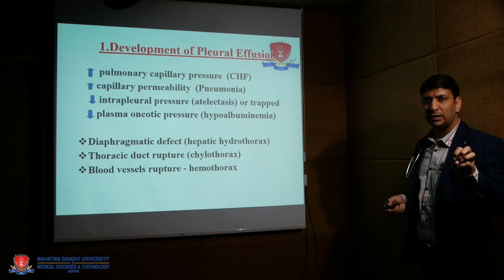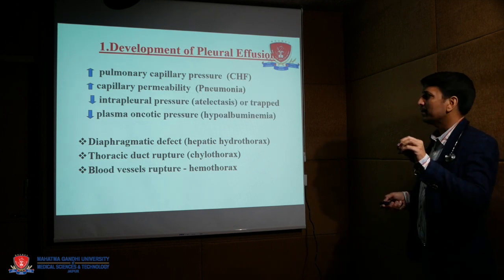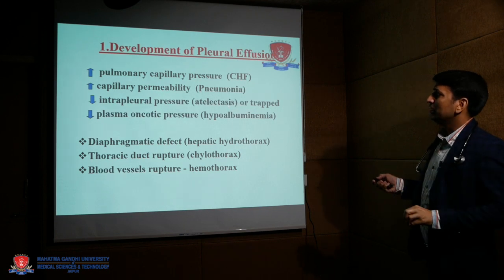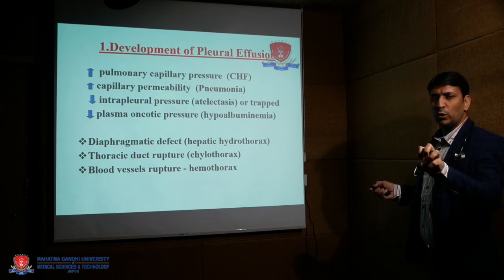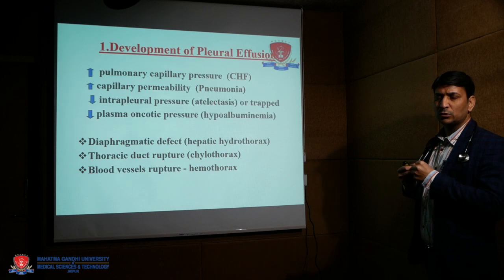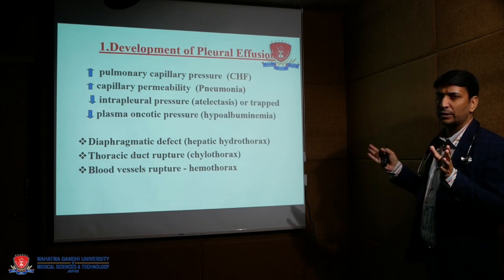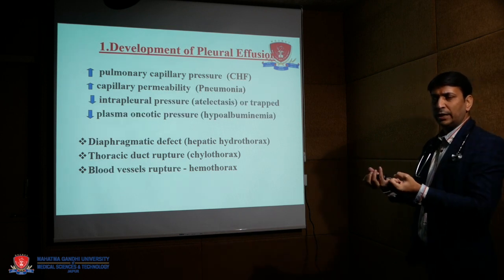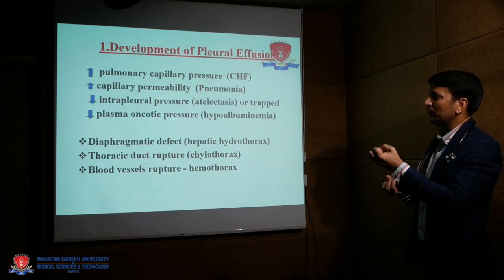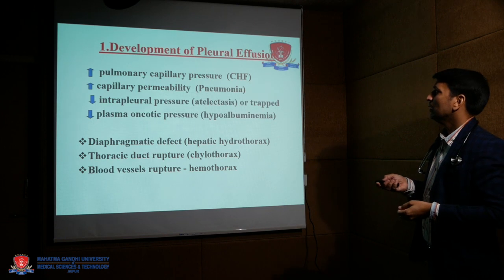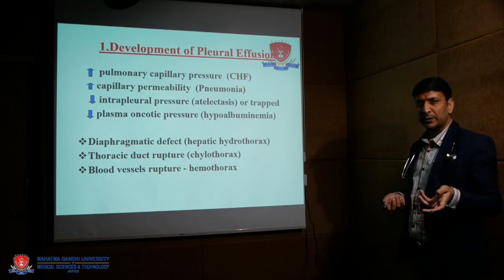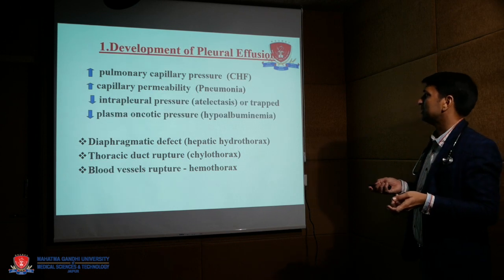It means if there is a foreign body or endobronchial mass in the lung, it causes passive collapse of the lung. That makes the intrapleural pressure more negative, and then more pressure sucks fluid into the pleural cavity. And decreased plasma oncotic pressure, like in hypoalbuminemia patients, marasmus patients.